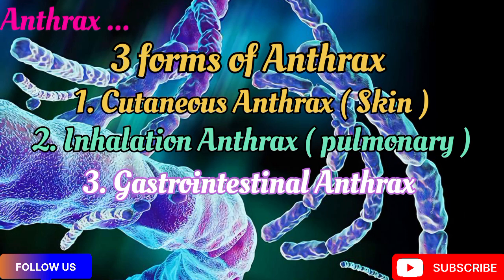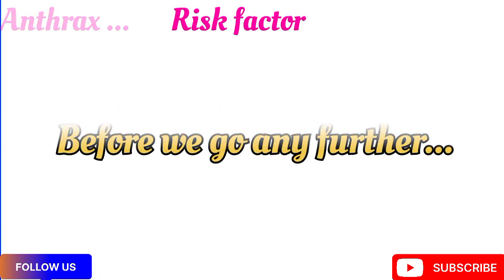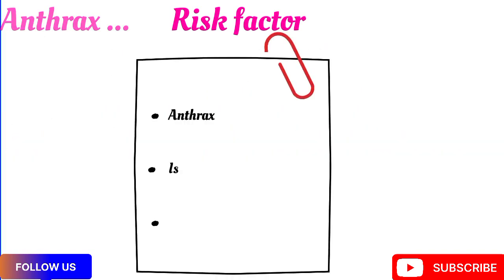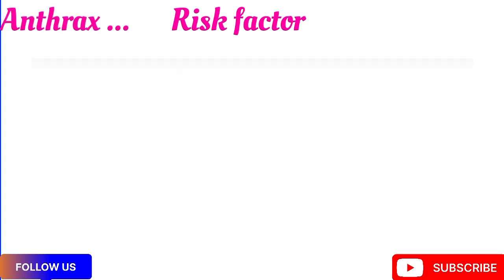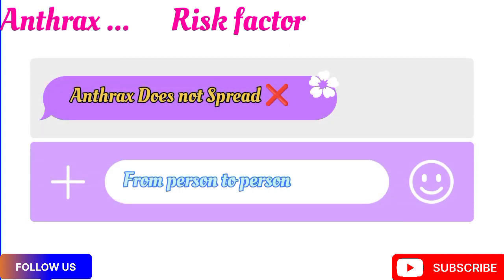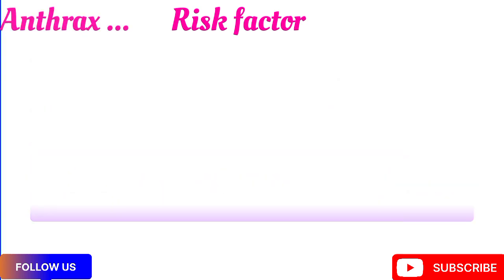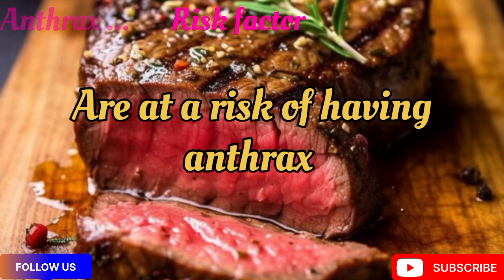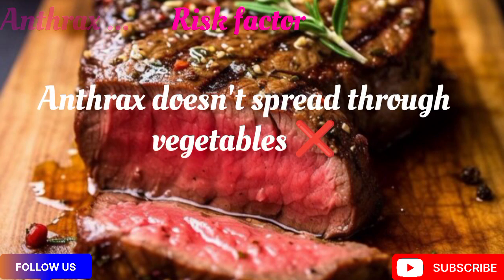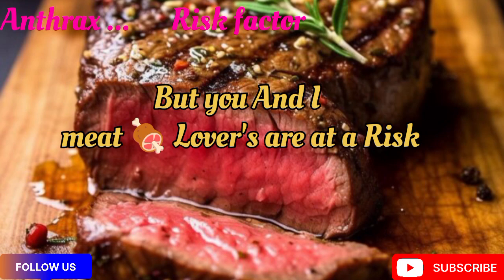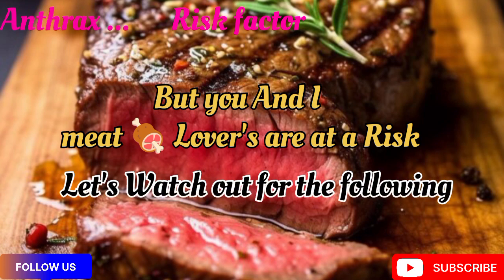I will explain all the forms of anthrax, but now let's talk about the predisposing factors. What can cause or risk you to have anthrax? Before we go any further, let me make this straight. Anthrax is not contagious. Anthrax does not spread from person to person. We meat lovers are at risk of having anthrax. Anthrax does not go through vegetables, so vegetarians are safe in this case. But you and I, meat lovers, well, let's watch out for the following.